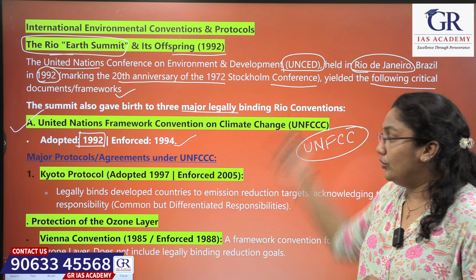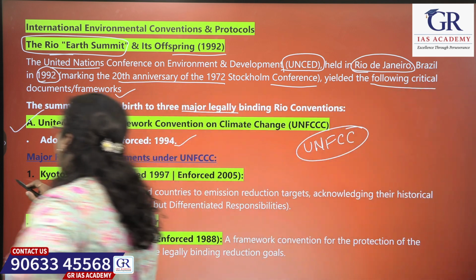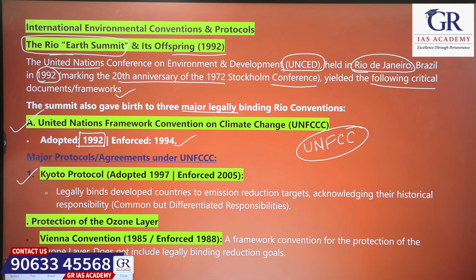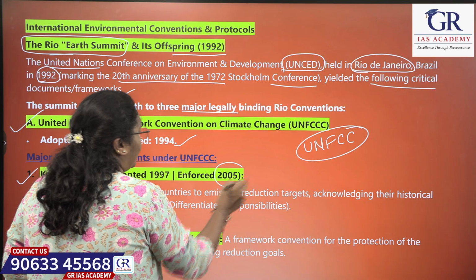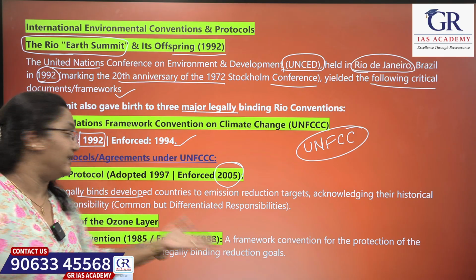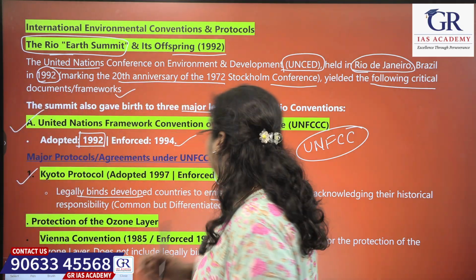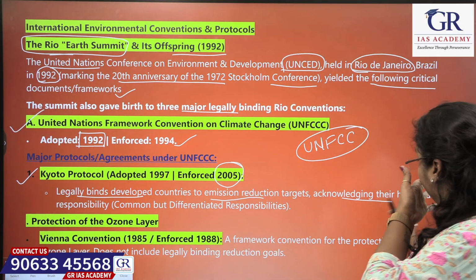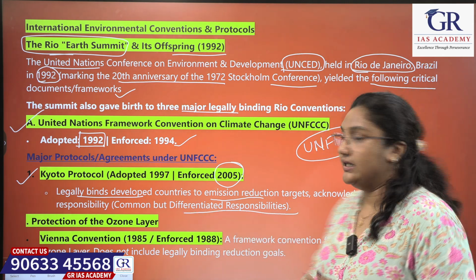Now there are 2 major protocols under the UNFCCC agreements, and the first one is the Kyoto Protocol, which was adopted in the year 1997 and enforced in the year 2005. What this Kyoto Protocol says is that it legally binds the developed countries to emission reduction targets, acknowledging their historical responsibility. Common but differentiated responsibilities.